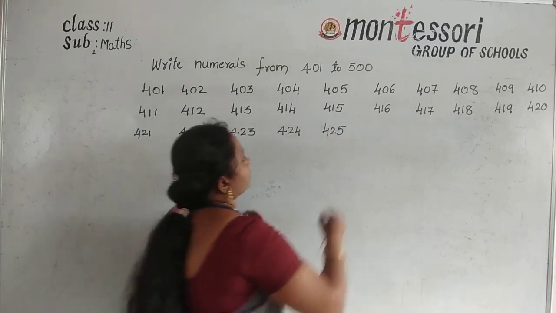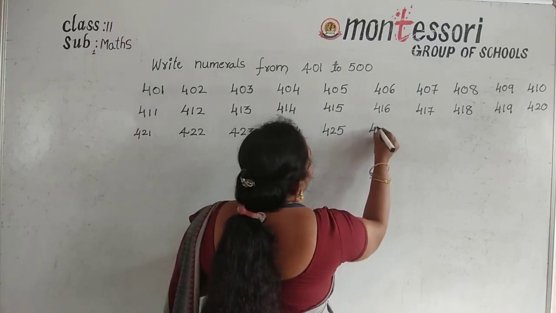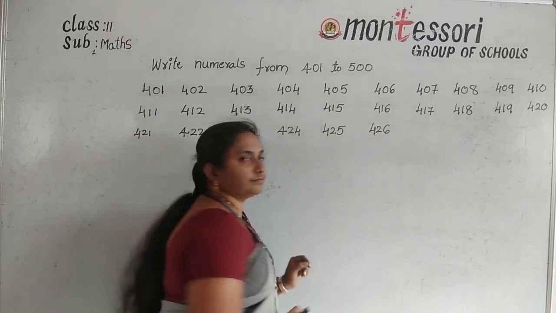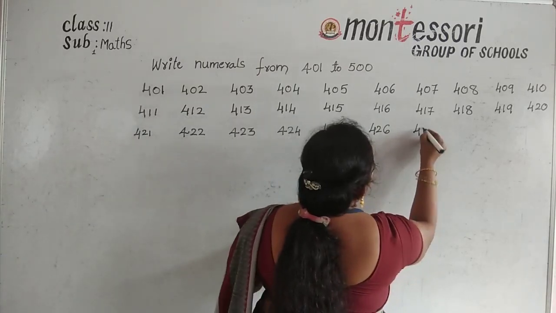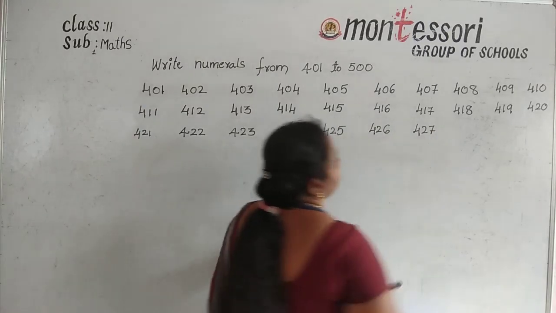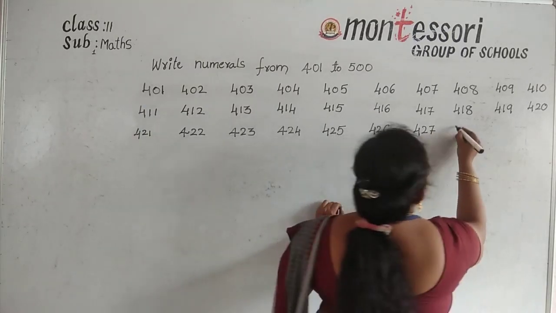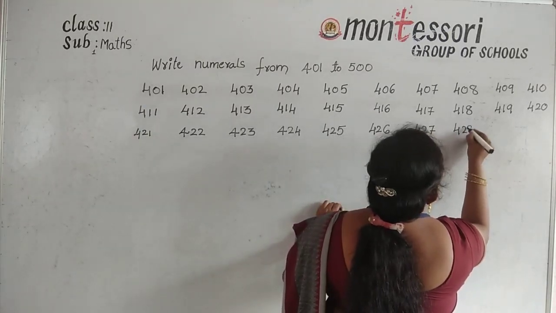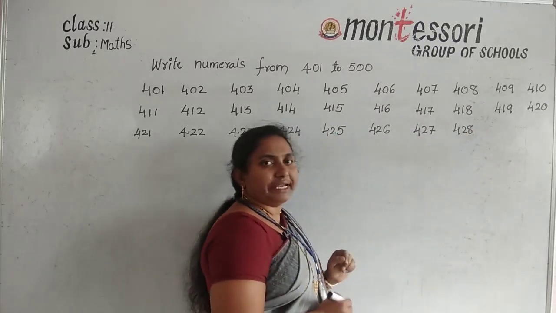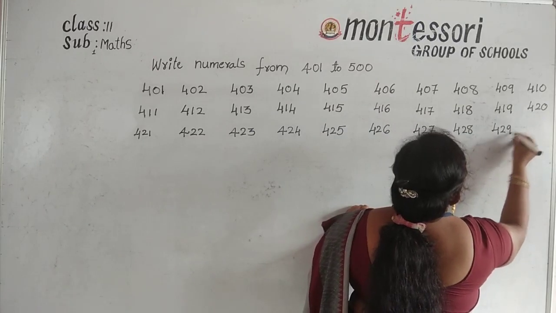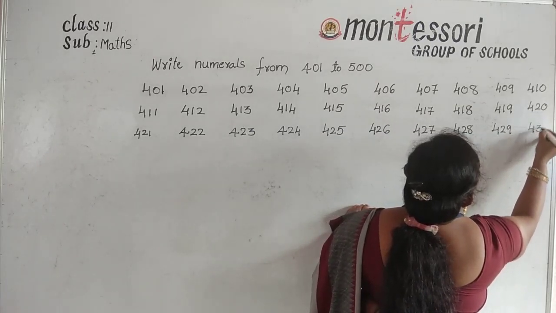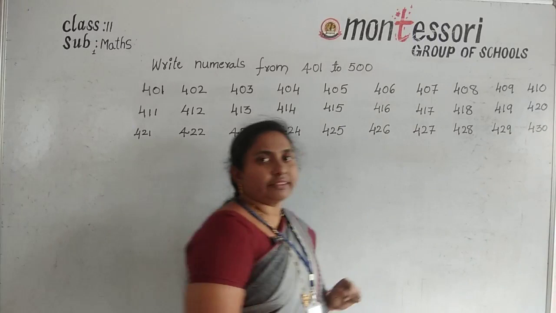Okay, and next number 426, next number 427, and next number 428, and next number 429, and 430. So this is the third line.